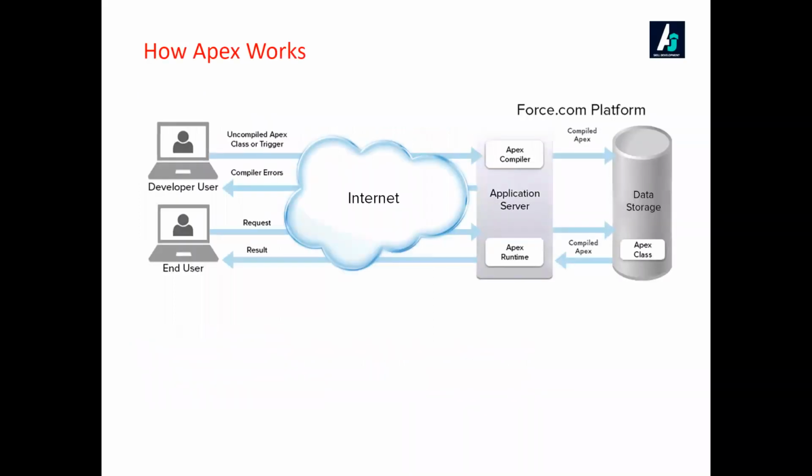Okay, how Apex works. Before coming into how Apex works, let's see how a web-based application works. A web-based application generally works on two concepts: one is a request, and the other is the response. This is the terminology used in any web-based application, whether it's built on .NET, Java, Ruby, Python, whatever it may be. A client or a user will send a request to the server, and in response the server will process the request and send back the response to the client. This is how the web-based application normally works.